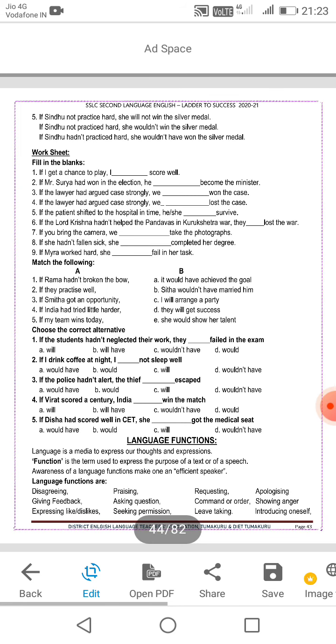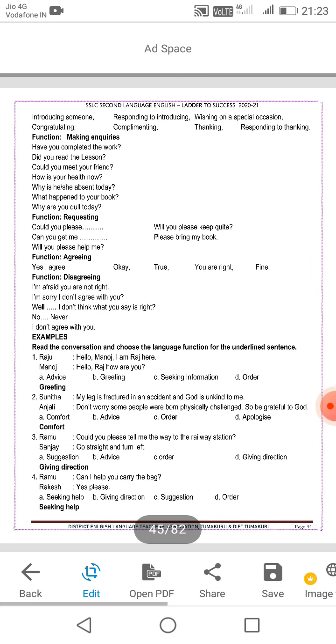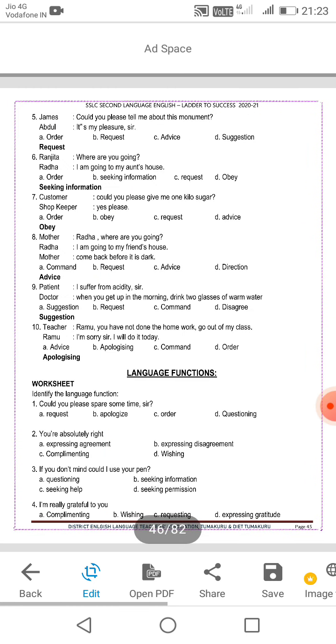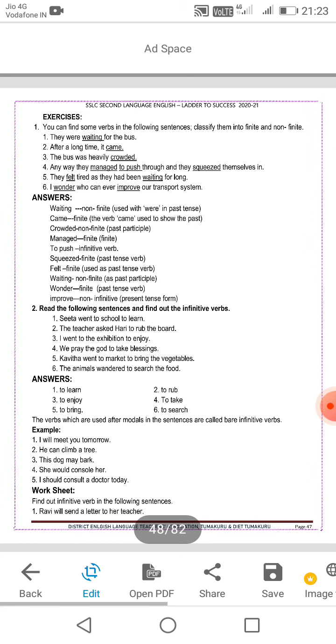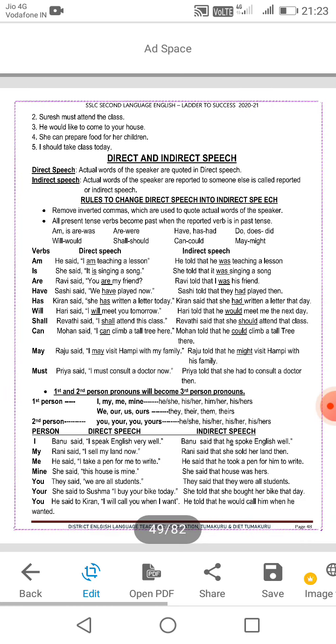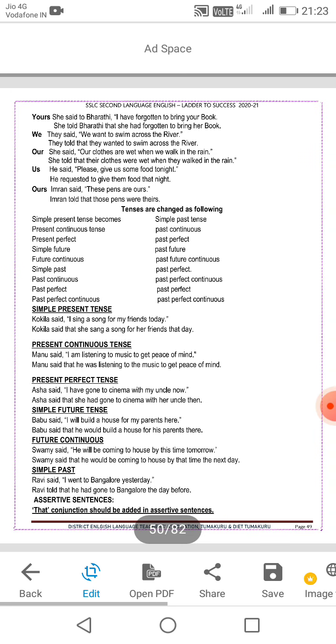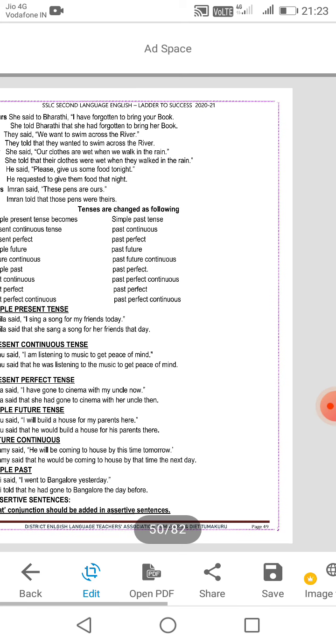Overall there is good practice here. Now we also cover the functions of language, and finite and non-finite verbs, with work ready for you to practice. Now we also mention direct and indirect speech, and the perfect tenses.